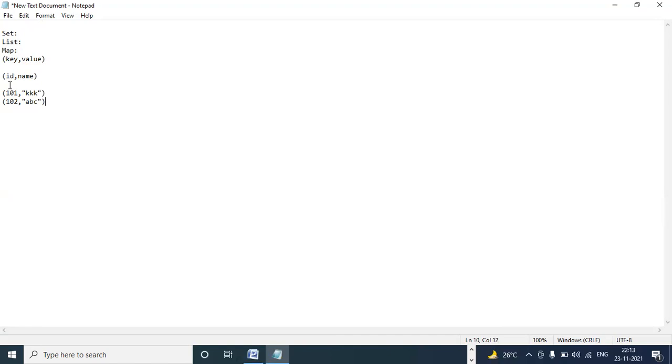Here, if you observe, the key can be any data type, like integer, character, float, anything you can give, and the value also you can give any data type. Here, the keys may not be duplicate. Suppose 101, comma, xyz. If you insert the same key, we won't get any error, but the previous value is overridden by the new value. Okay, so we'll see some examples.